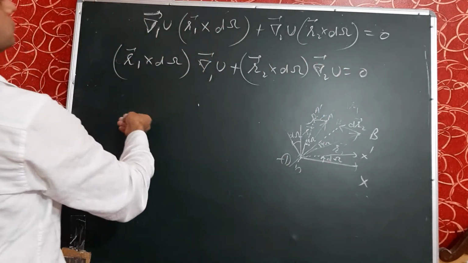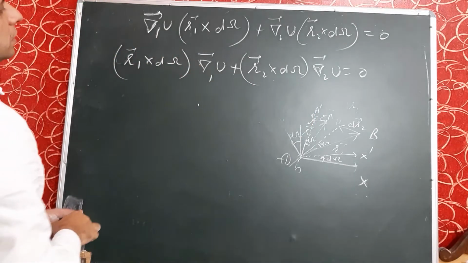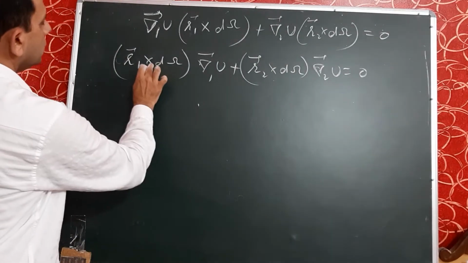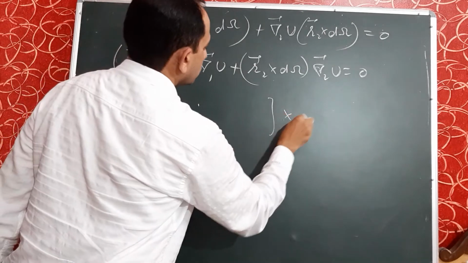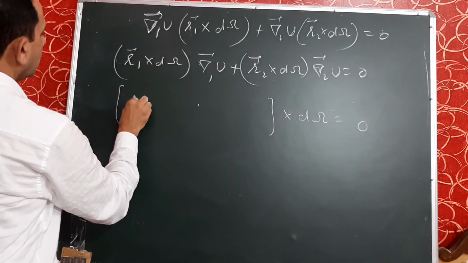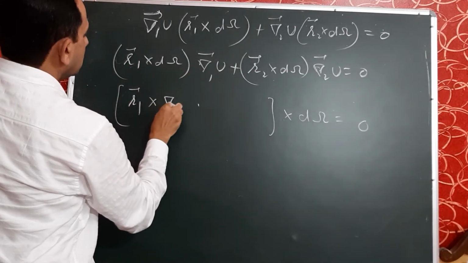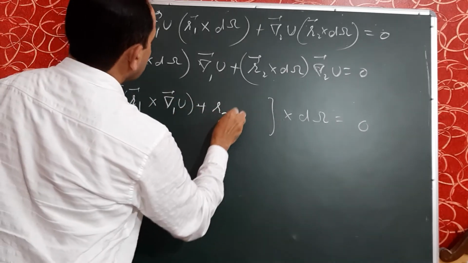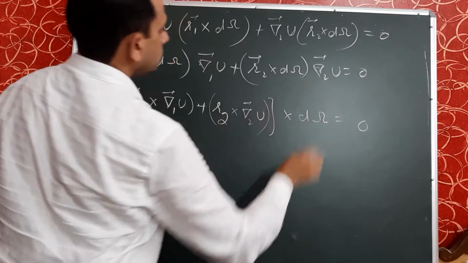I have rearranged this term; I have written it in first number, and this in second number. So taking d omega common, cross multiplied by d omega is 0, and the remaining term is r1 cross del 1 u plus r2 cross del 2 u. Is it clear?